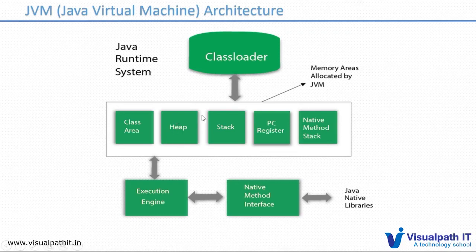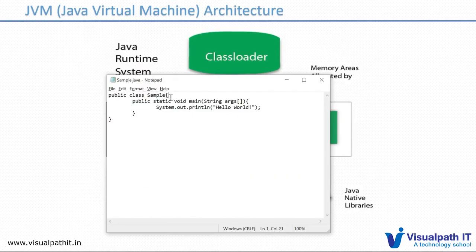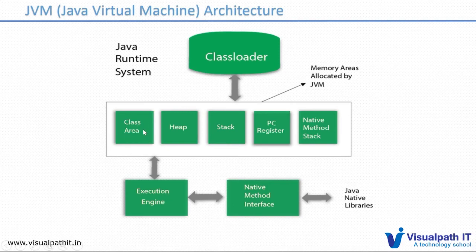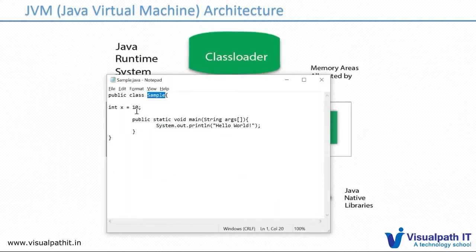And the heap is where the original objects will be stored. Suppose you declare an int variable, int x equal to 10, this value will be stored in the heap memory. Or if you declare an object for this class, that is also stored in heap memory. The class area will store only the static data. Static data means only one memory allocation will happen per class. These are heavy topics, maybe you can get these details later, but for now I'm explaining.